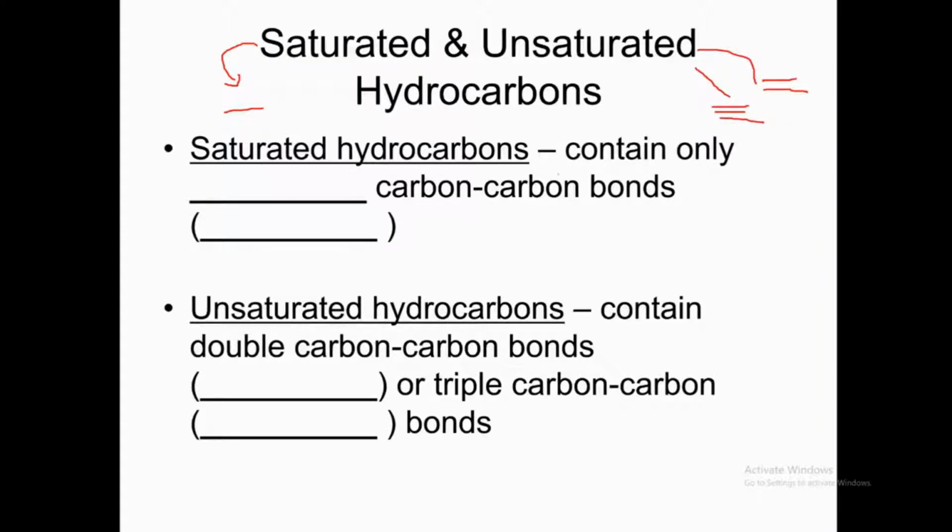Saturated hydrocarbons contain only single carbon-carbon bonds. Unsaturated hydrocarbons contain double carbon-carbon bonds or triple carbon-carbon bonds. If there is a triple bond, that is alkyne. If there is a double bond, that is alkene. If there is a single bond, that is alkane. So there is a degree of unsaturation in alkenes and alkynes, but in alkanes there is no degree of unsaturation.